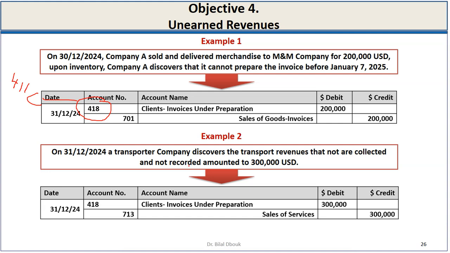In example 2, at the end of year 2024, a transport company discovers transport revenues that are not collected and not recorded, in the amount of $300,000. In the same way, we record the revenue in account 713, which represents a sale of services, and we debit 418, invoices under preparation, for the client accounts.